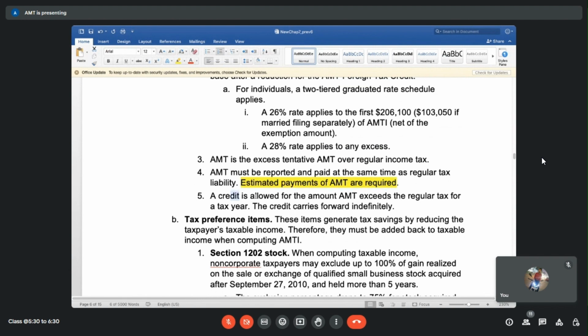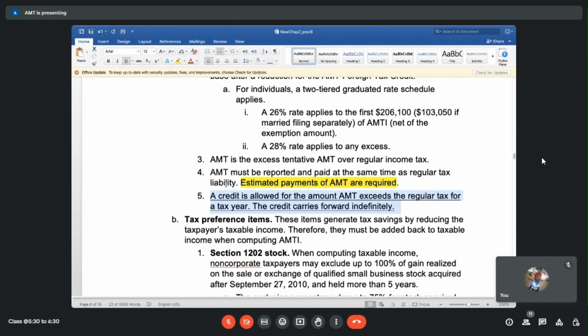A credit is allowed for the amount AMT exceeds the regular tax. So this is very, very important. I don't know if this is the law in India as well, but if we are in AMT in a certain year, you can actually get a credit for that in the next future years, and it gets carried forward indefinitely. There's no expiry on that. So it's not like in year 2022, if there is an AMT liability coming up, we just have to pay it and forget about it and write it off as an expense. We can always carry forward that AMT credit.